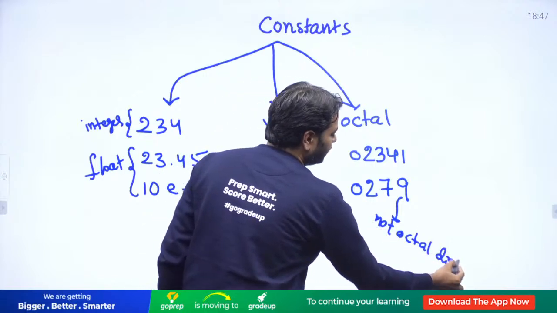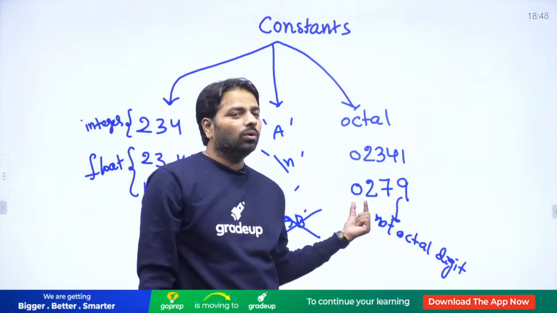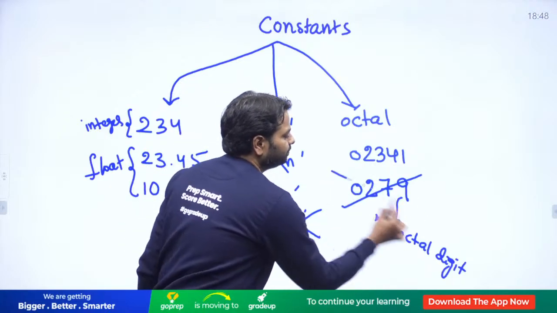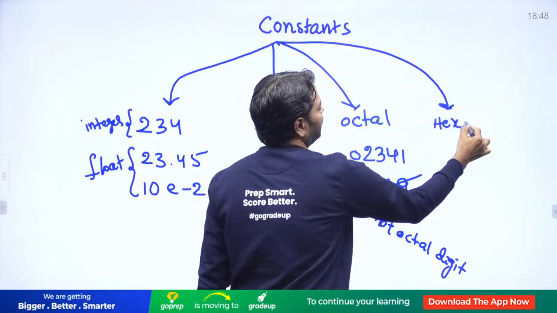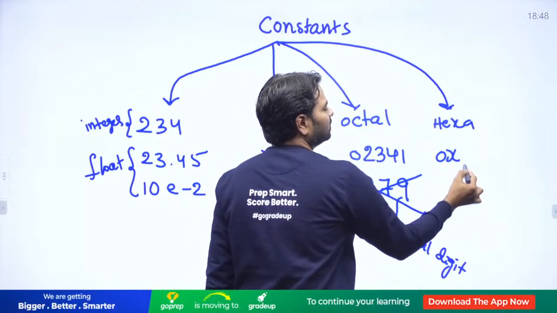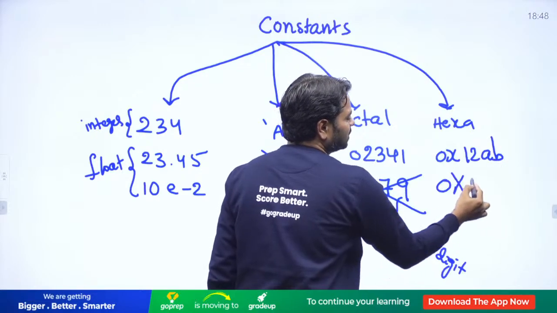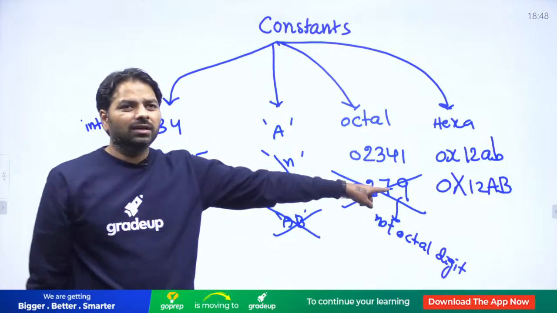It's going to generate an error. The compiler knows that you should write an octal digit. It's going to look at only the digits 0 to 7, so it's not allowed now. And you also have hexadecimal. You may define 0x 1 2 A B, something like that, or 0 capital X 1 2 A B, something like that. That's hexadecimal.